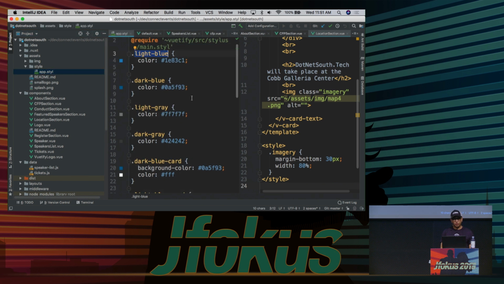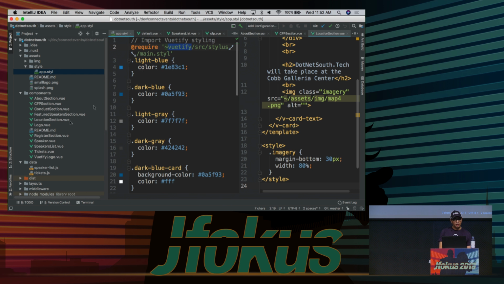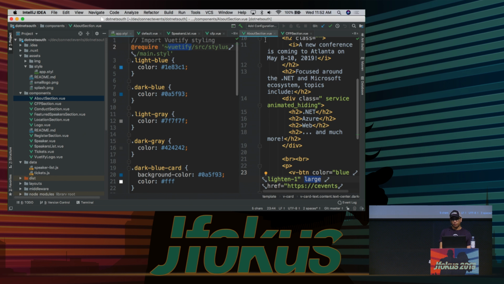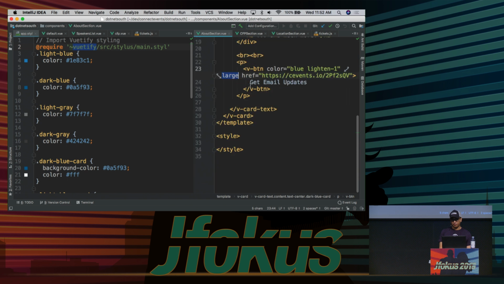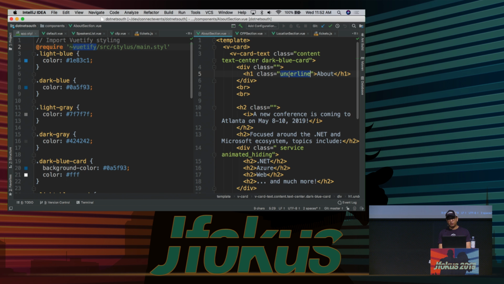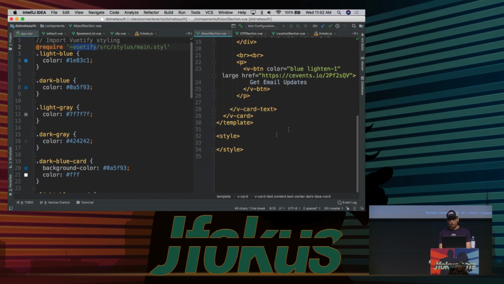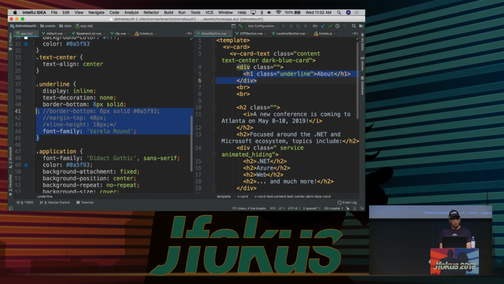Okay, so what I want to show here is that in this case, I'm using Stylus, and specifically the Vuetify library. We can have a look at this in a little bit more detail if we have some time. But you can see I have my styles defined inside of here. And what happens is these styles will get inherited into my different templates. So when I use a style here, you can see I have a class here called underline, and that's within this Vue component over here. And hopefully, yes, there it is. So here's my underline style.